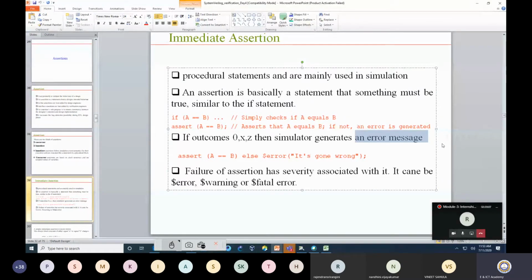My expectation is clearly defined: it should be A equal to B. If A equal to B is not there, then there is something wrong in my design, and that should be defined as an error. Actually, that error can have a different severity. Maybe you can define it as an error, warning, or fatal error. It is up to you how you define it. We will see that actually.